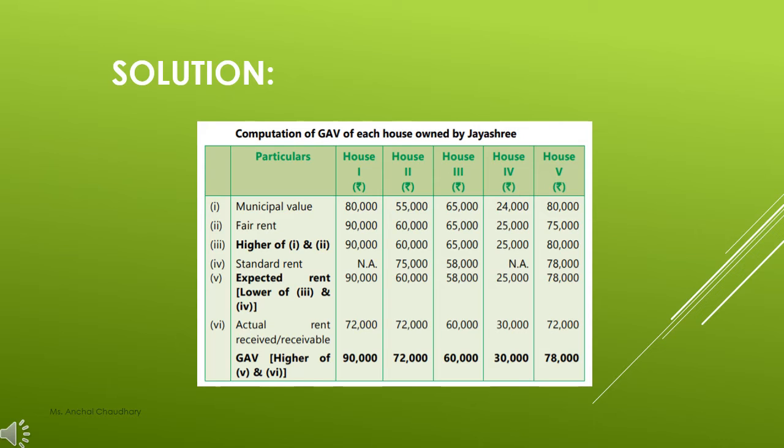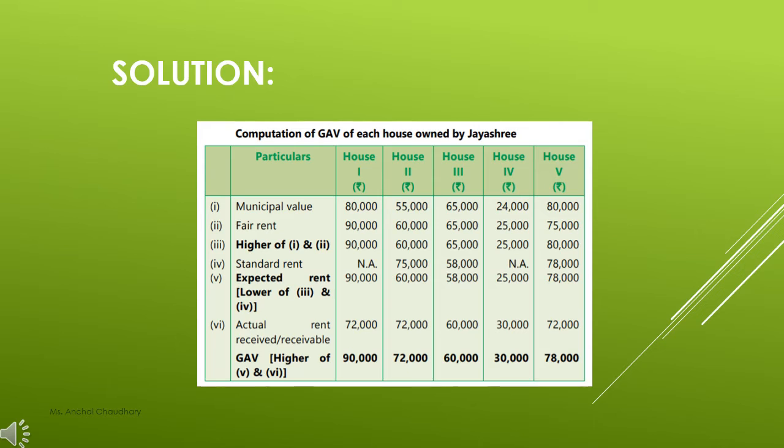Then in house number 2, in that case your standard rent is 75,000, whereas your higher amount that came after calculation was 60,000. That means it is not exceeding your standard rent. So you will write it down as it is, 60,000. Then in house number 3, your standard rent is 58,000, but your highest value was 65,000.